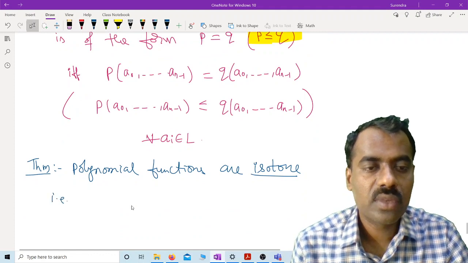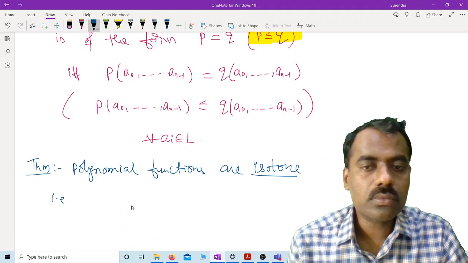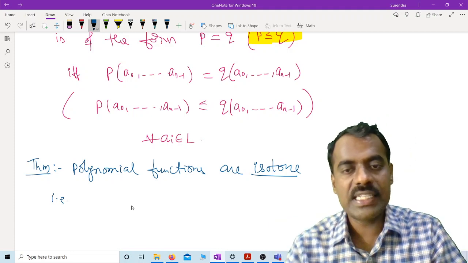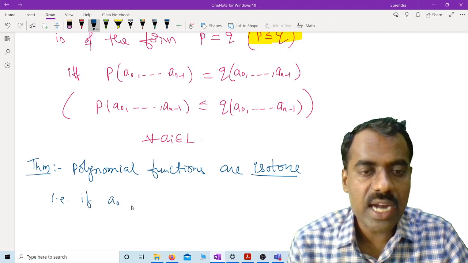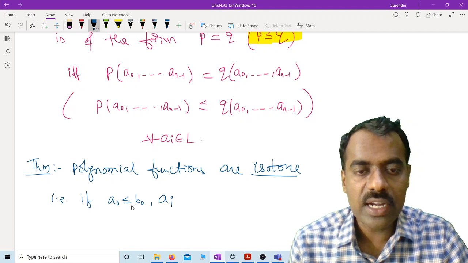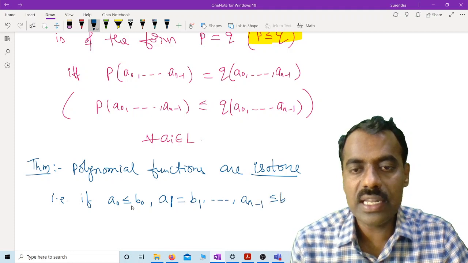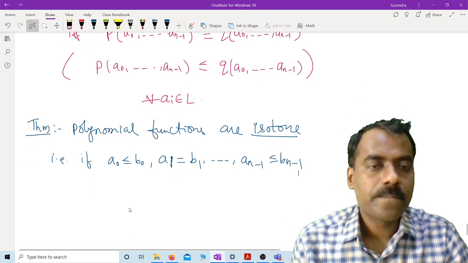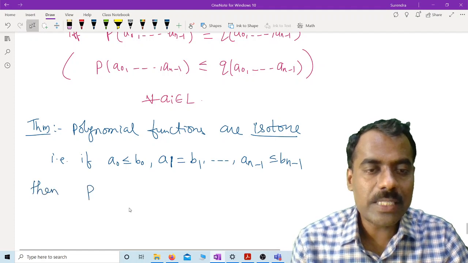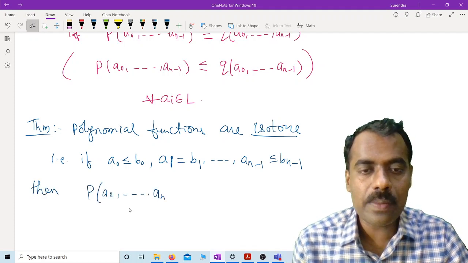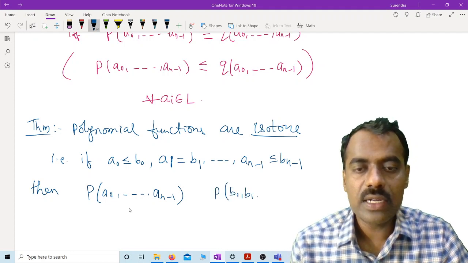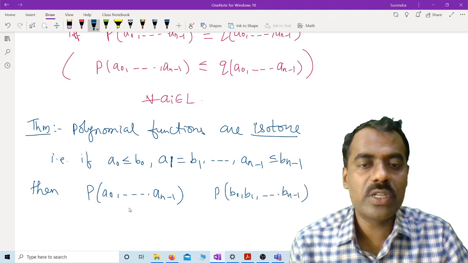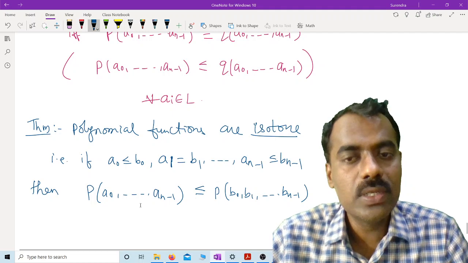Okay, so what is the meaning of that? If you have the relations a i less than or equal to b i, that is, a naught is less than or equal to b naught, a1 is less than or equal to b1, and so on, a n minus 1 is less than or equal to b n minus 1, then you take this p and evaluate it at a naught up to a n minus 1, and you evaluate p at b naught, b1 up to b n minus 1. What should be our guess? This value should be less than or equal to this one.